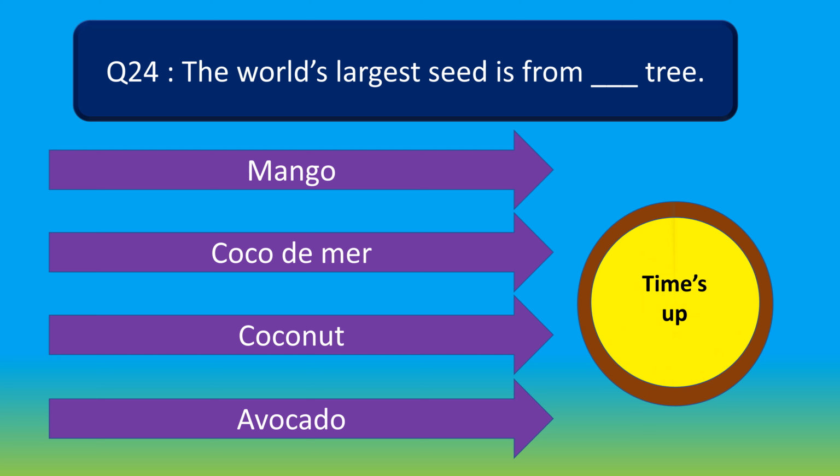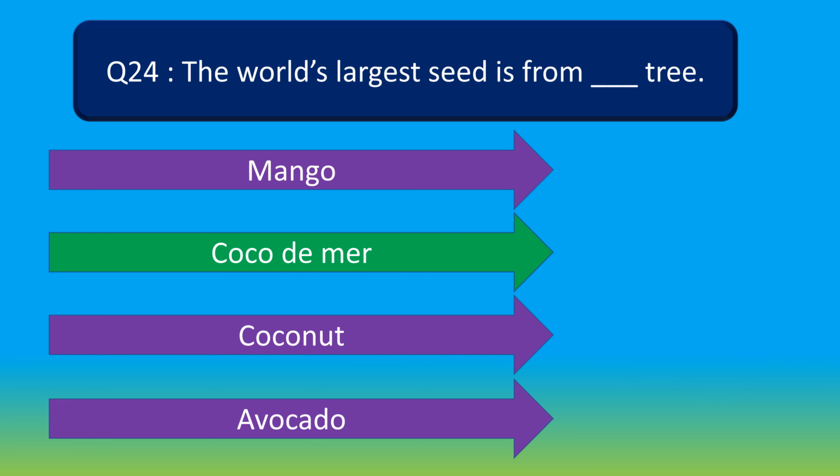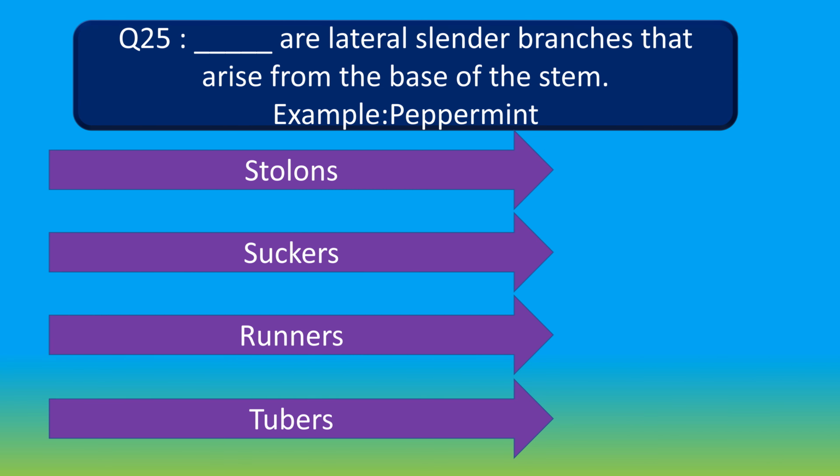Your time is up. And the right answer is coco de mer. The world's largest seed is from coco de mer tree. Moving to question number 25. Dash are lateral slender branches that arise from the base of the stem. Example, peppermint. Option A, stolons. Option B, suckers. Option C, runners. And option D, tubers. Your time starts now.